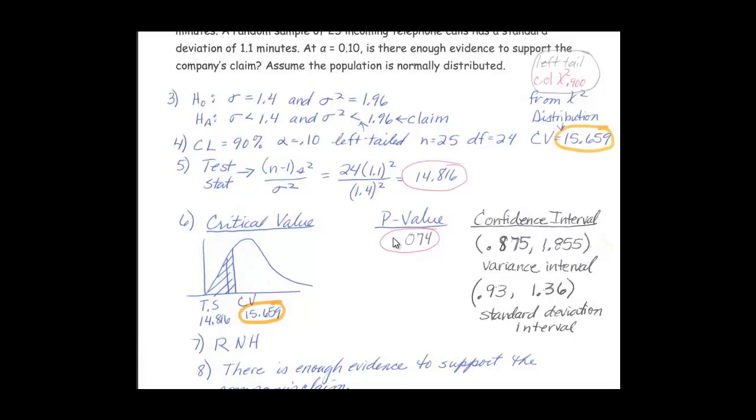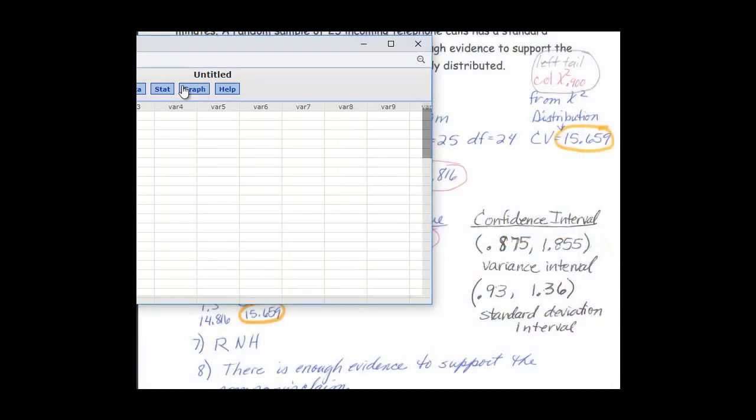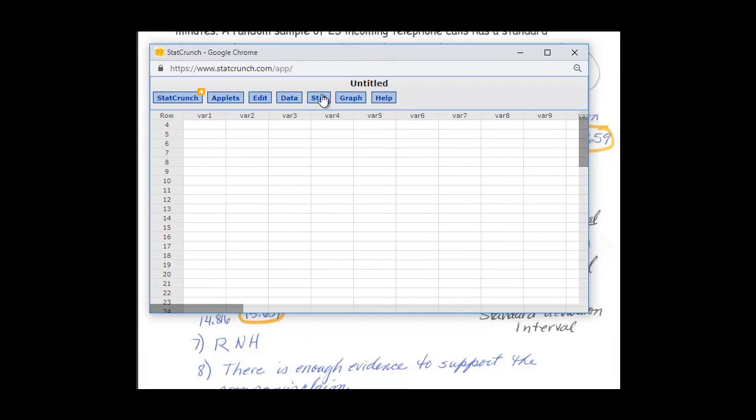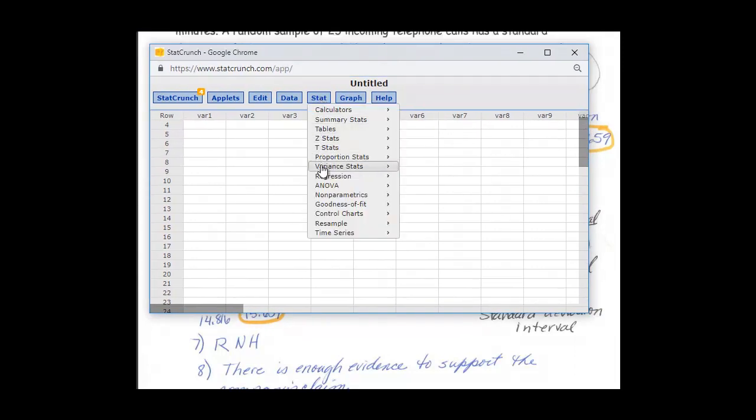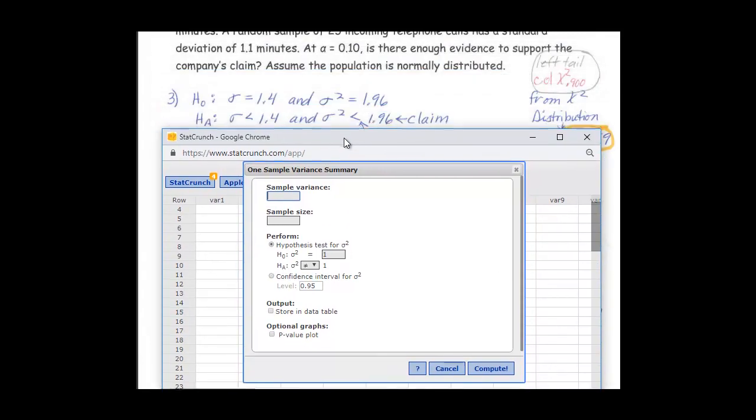In order to do the p-value and the confidence interval, I'm going to need to go to StatCrunch. I'm going to go to Stats, down to Variance Statistics, down to One Sample, and then down to With Summary. Okay, this is something I need you to be aware of.